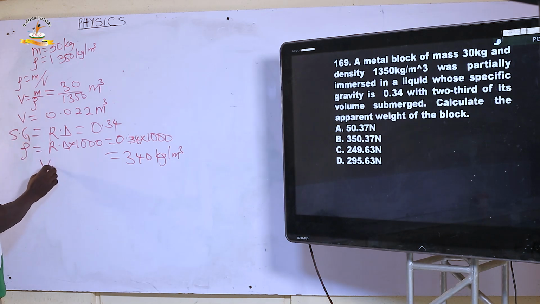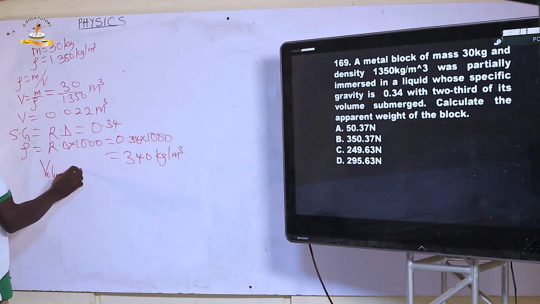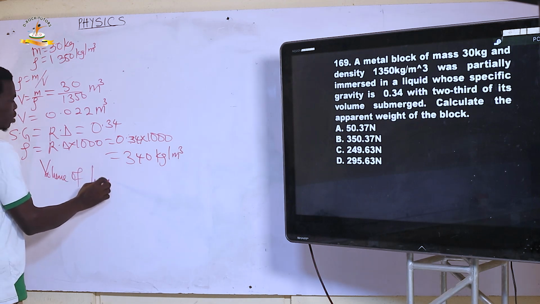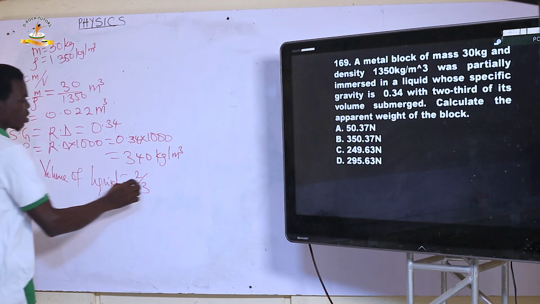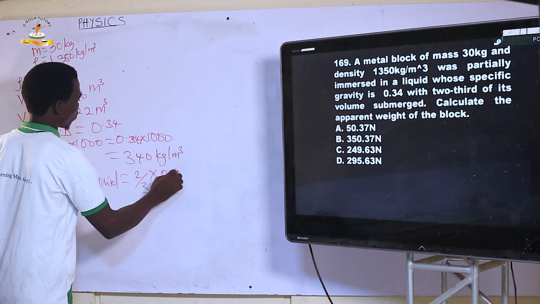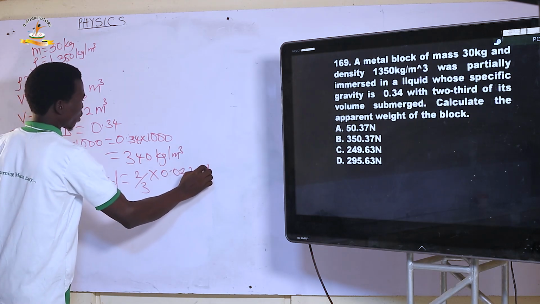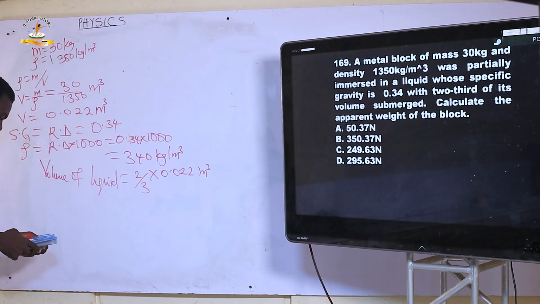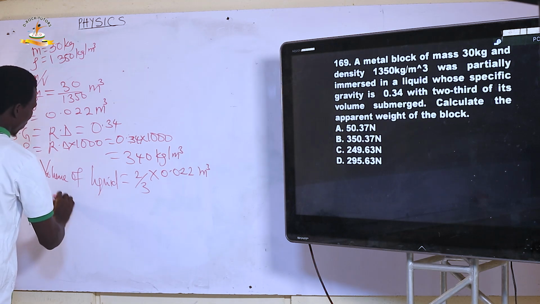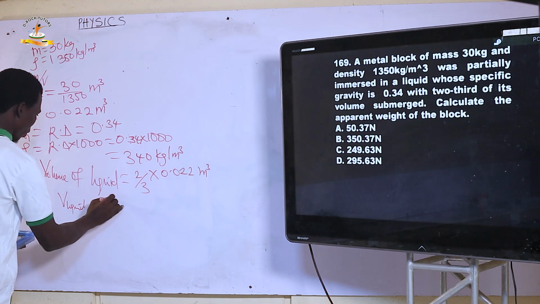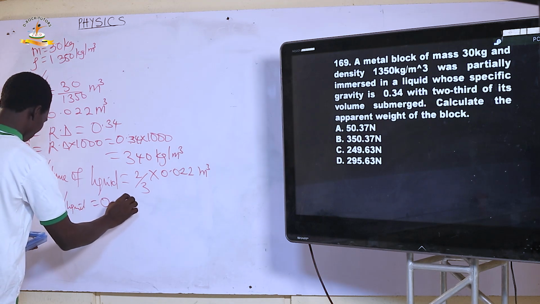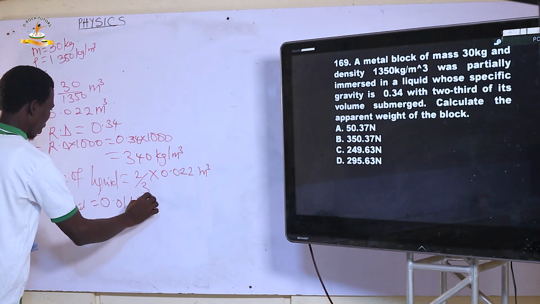The volume of liquid displaced is 2/3 of the volume of the solid itself, 0.022 meter cube, which gives the volume of liquid as 0.0148 meter cube.